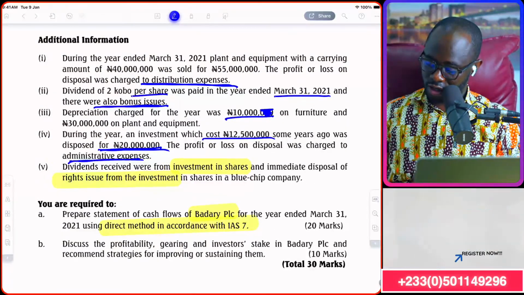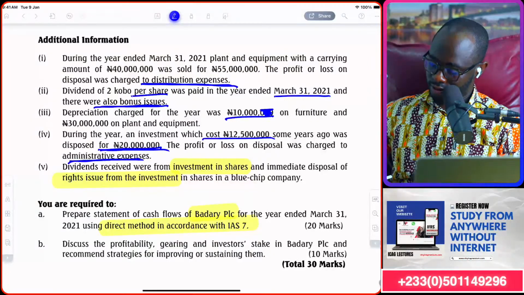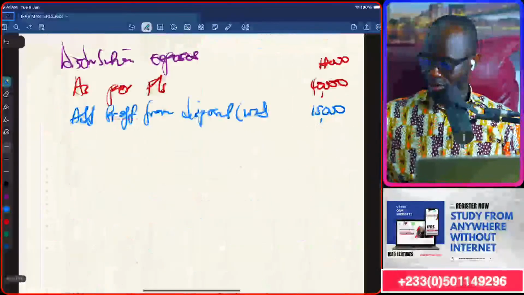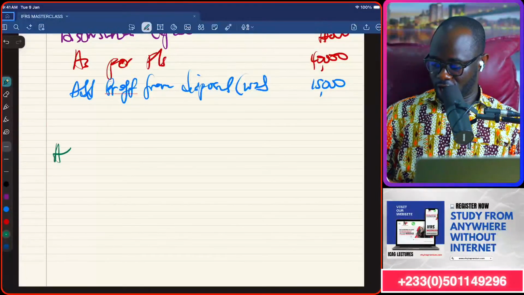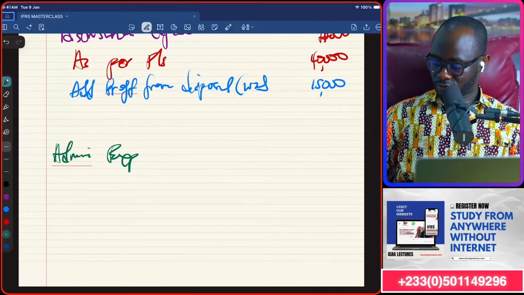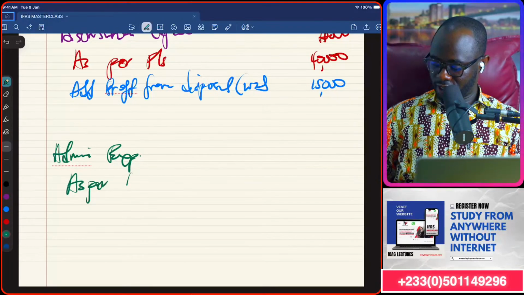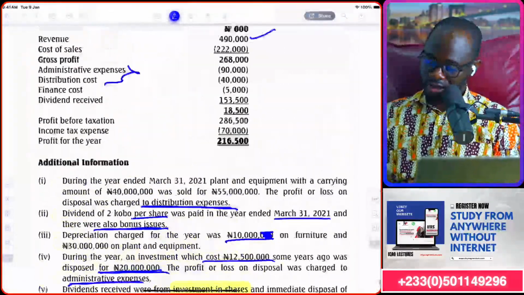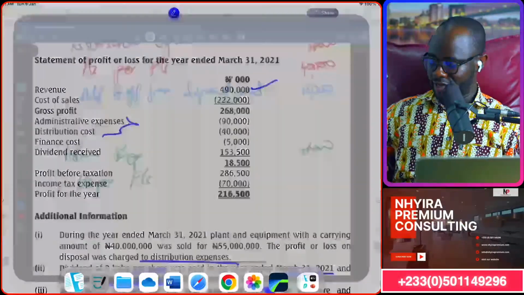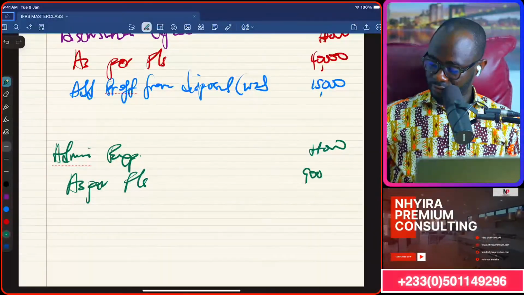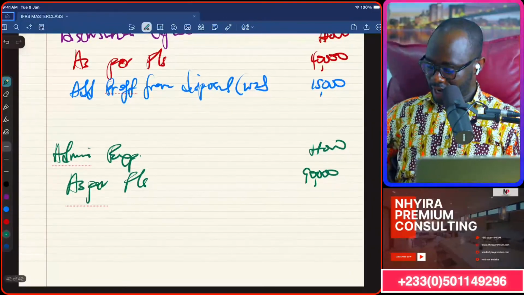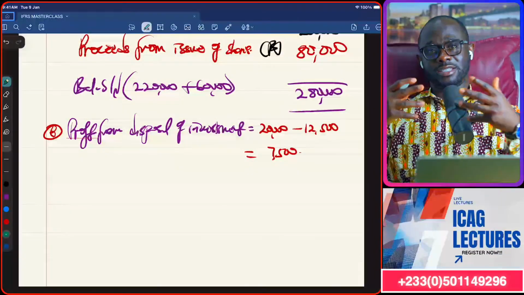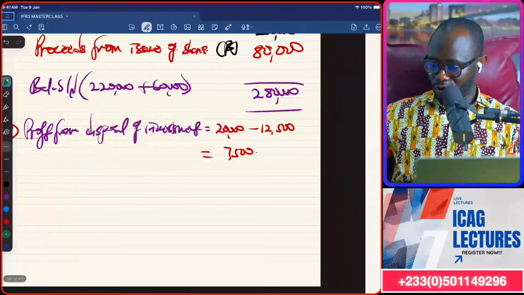Investment was adjusted for in admin expenses. Okay. So let's go here for admin as well. As per the financial statement, admin expenses was 90,000. Now, what did we get on the investment side? That was also profit. It means it reduces our admin expense, so we're going to add it back.